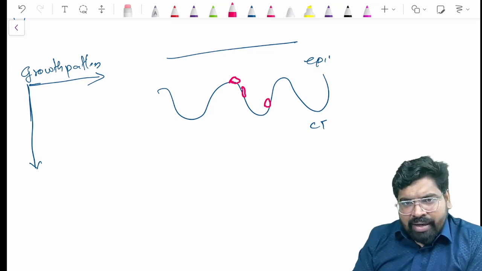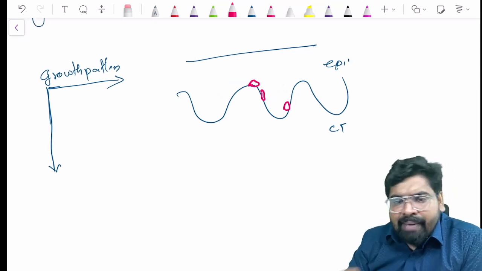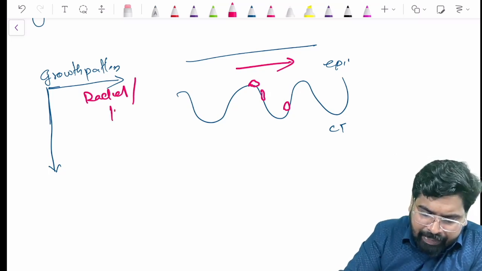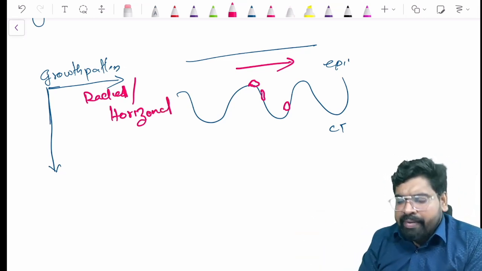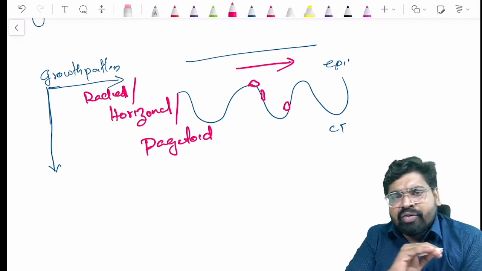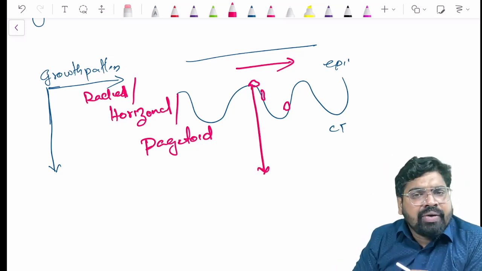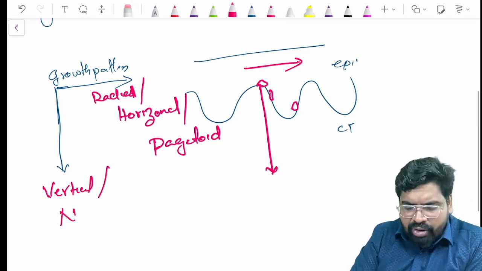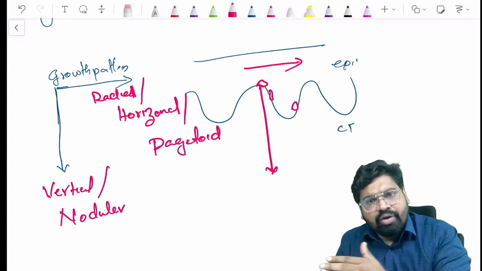Whenever there is a melanoma, the melanocytes can grow in two different patterns. Either it can go in a radial pattern, or we say horizontal pattern, or we say pagetoid pattern, going through the epithelium. Or it can grow down directly into the connective tissue. That is the vertical growth pattern, or nodular growth pattern. These are the two patterns of growth in a melanoma. So melanoma can grow either horizontally or vertically.